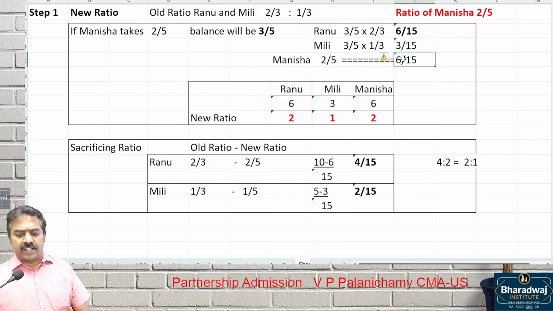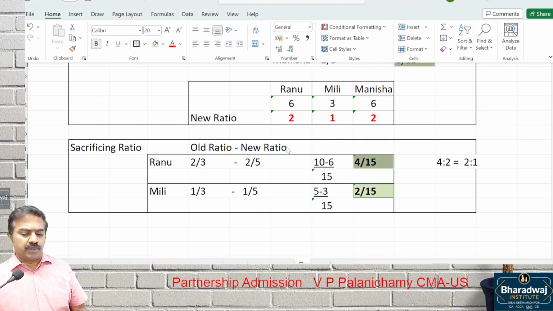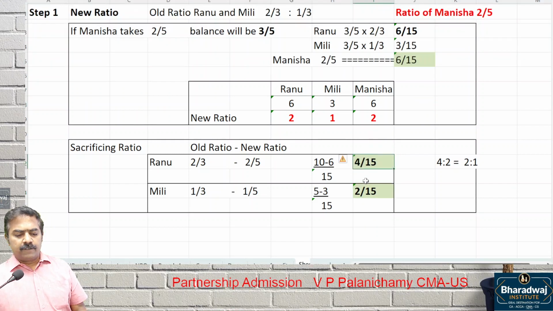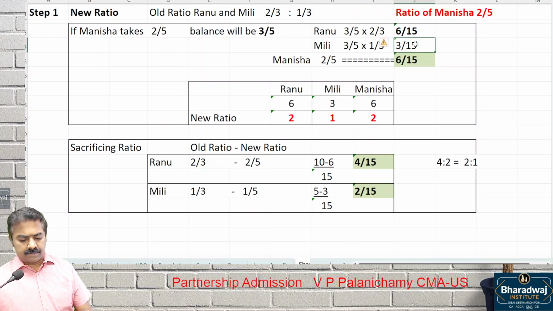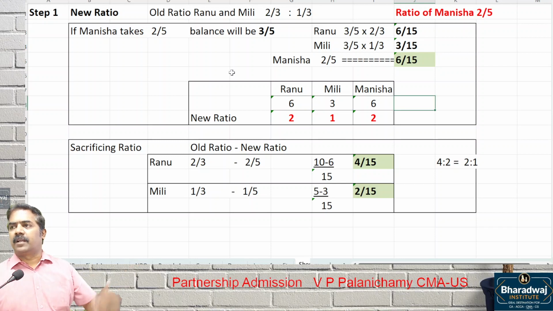You can verify your answer also. For example, Manisha, what is the ratio we wrote? 6 by 15. If you add up the sacrificing ratio, it will come to new ratio. 4 by 15 sacrificed by Ranu. Millie sacrificed how much? 2 by 15. And add 4 by 15, 2 by 15, it will come to 6 by 15. Always sacrifice will be equal to what? Gain by the other partner. Step 2. What is step 2? Adjustment for goodwill.